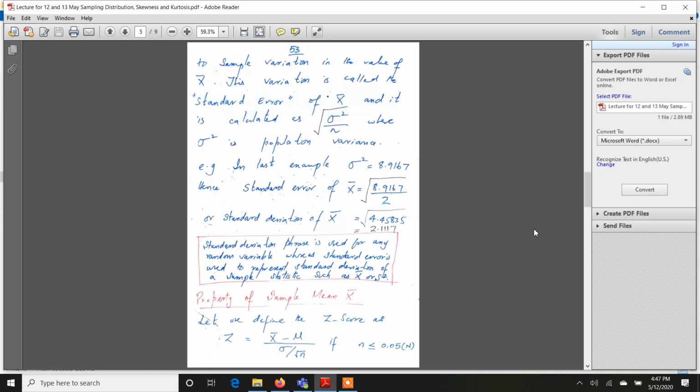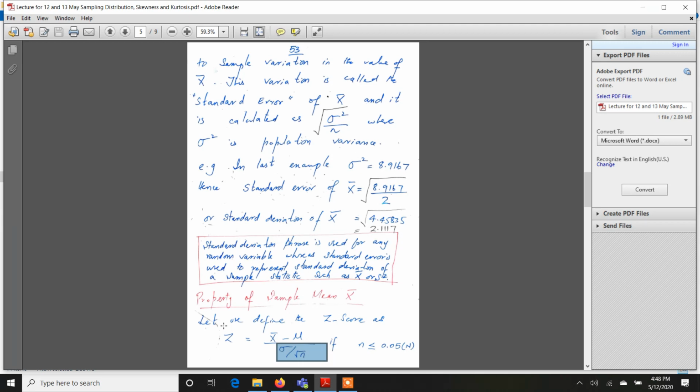Okay. So next we study a small property of the sample mean X bar. Let's say we define another statistic called z-score. What is the purpose of z-score? It is used to see how much deviated a particular sample mean is from the population mean. In other words, you take X bar minus mu, the deviation between the sample mean and population mean, and you standardize it by the standard error, that is sigma over square root n.